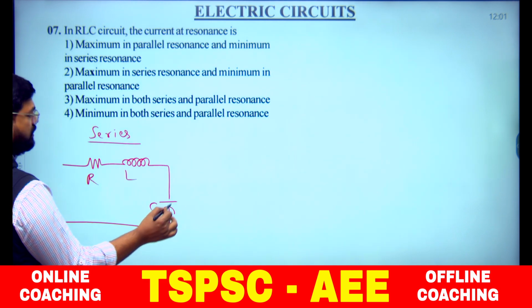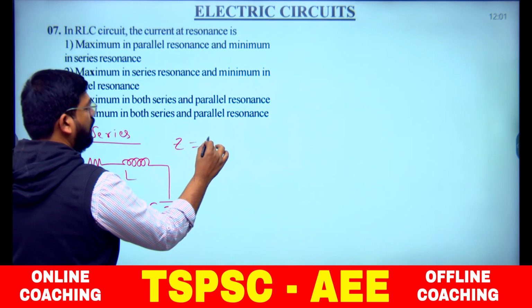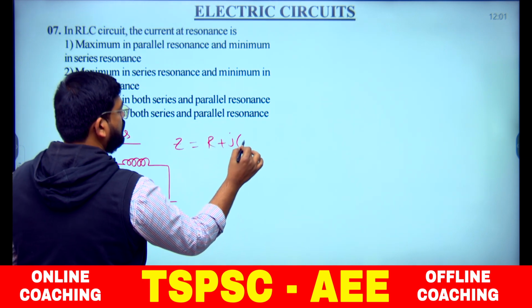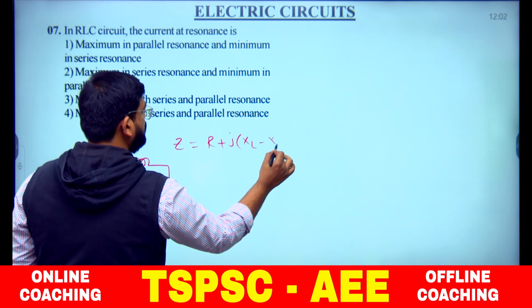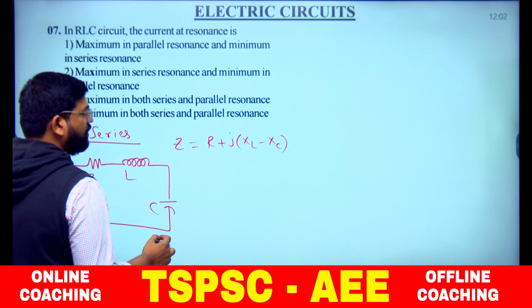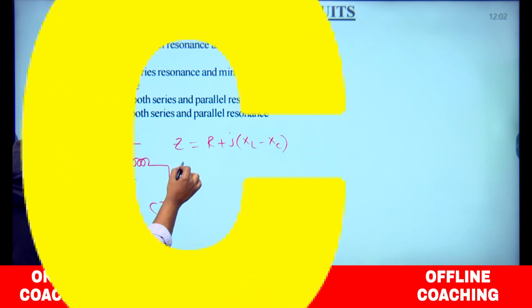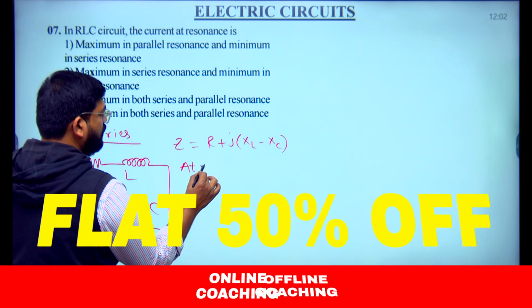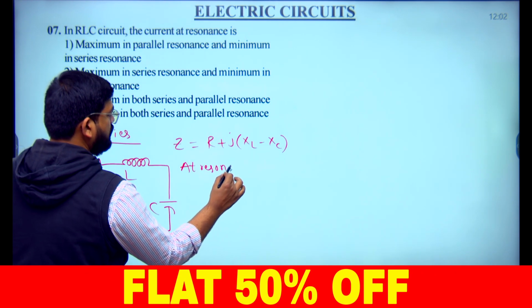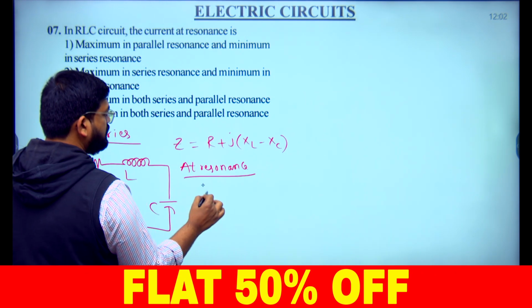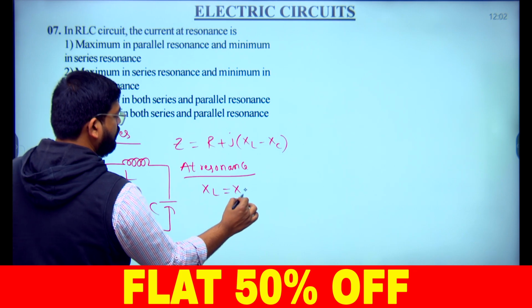What will be the impedance here? Z is equal to R plus j into XL minus XC. This is about the series circuit. At resonance, XL is equal to XC.